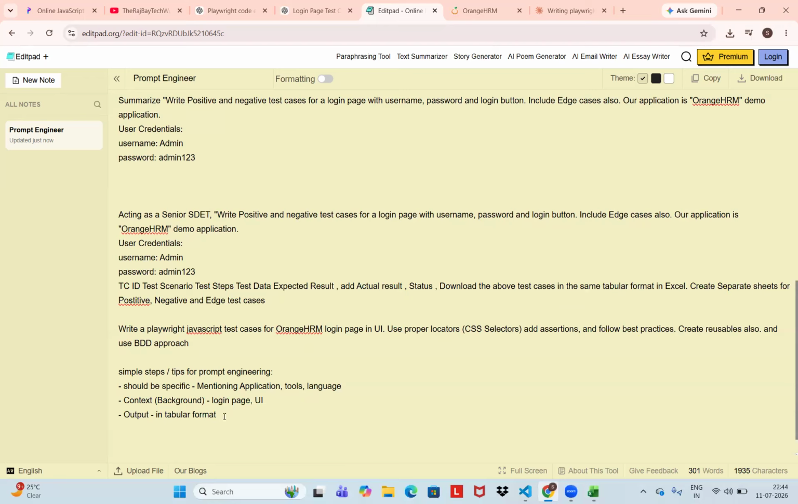So like that, output. One more important thing is role-based prompts. In role-based prompts, what will happen is the AI tools like ChatGPT come to know who is searching. If you are searching at a senior SDET level, the output will be one thing. If you are searching as a fresher, the output comes differently.